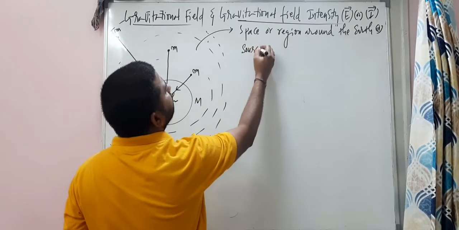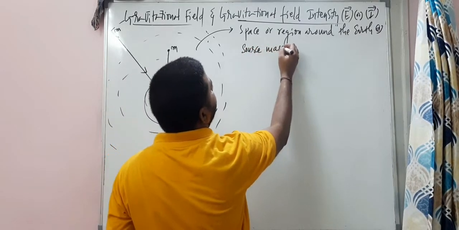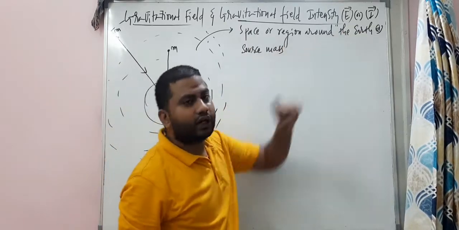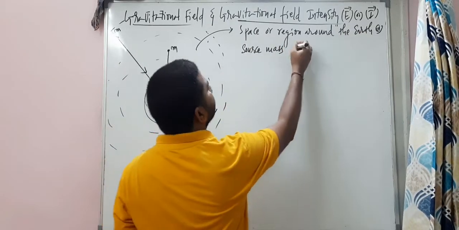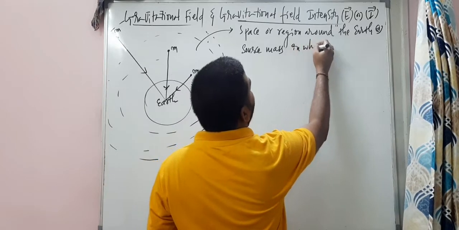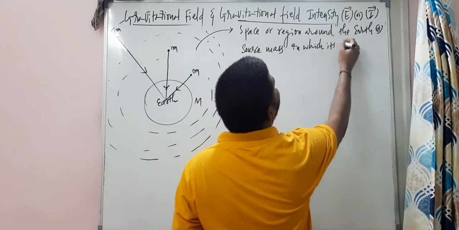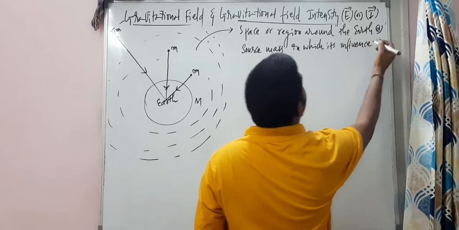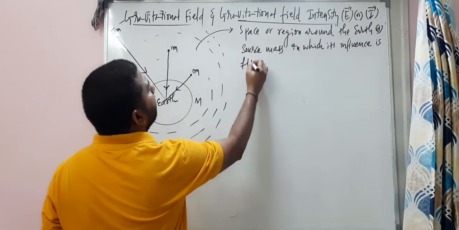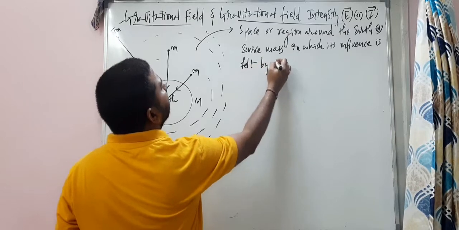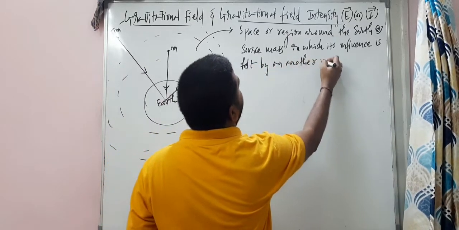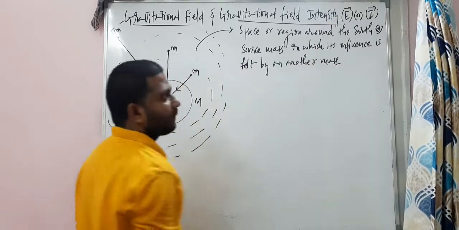This is called the source mass, my dear students. It is the space or region around the earth or the source mass in which its influence is felt by another mass.